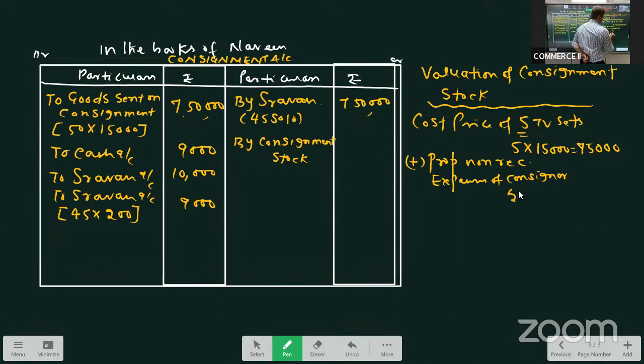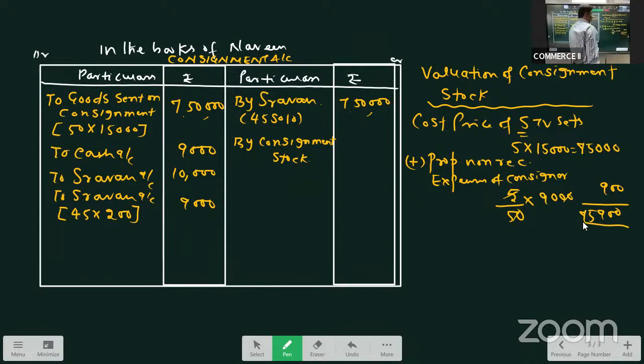5 TVs unsold, total TVs are 50, into total expenses incurred by consignor are 9,000. So 5 by 50 into 9,000. Right? How much will it be? 900. Then, similarly, we have to add non-recurring expenses of consignee.